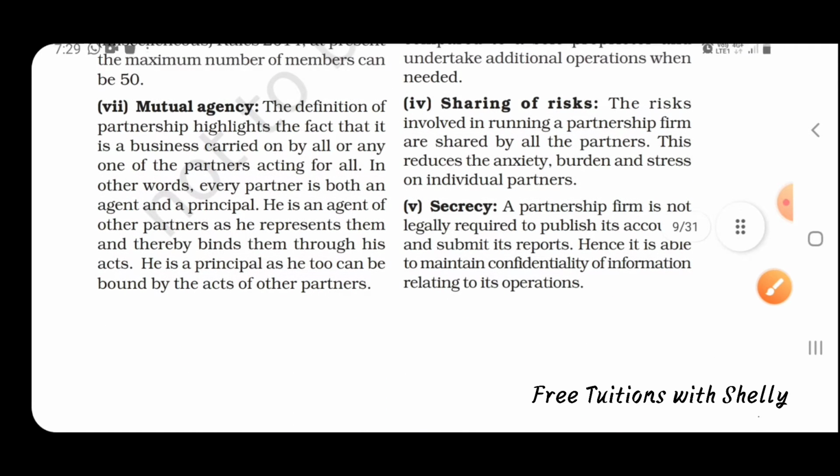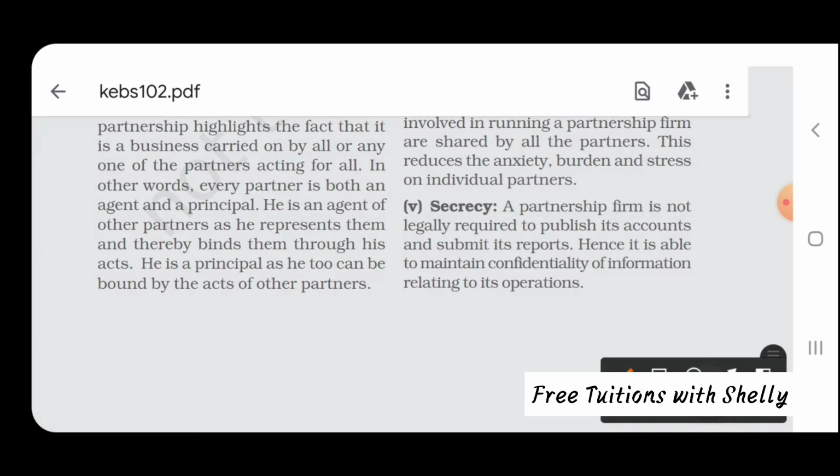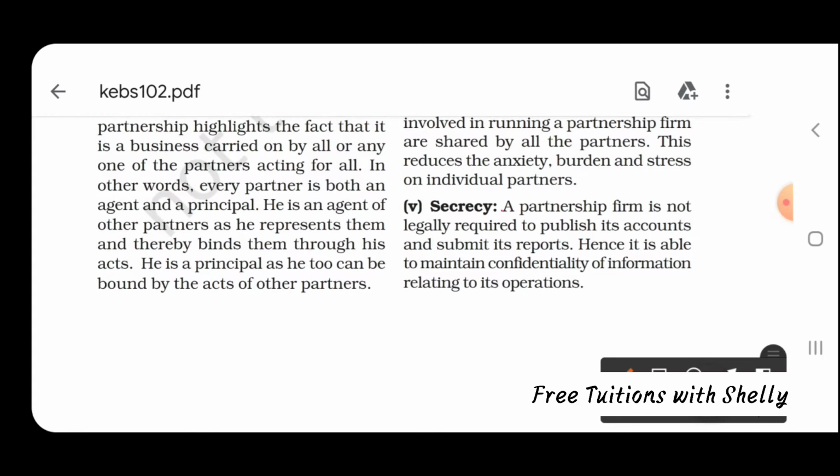Next is secrecy. In sole proprietorship, we said that as a single person is doing it, he maintains secrecy, but in a partnership, it is not legally required to publish its accounts and submit its reports. Hence, it is able to maintain confidentiality of information relating to its operation.